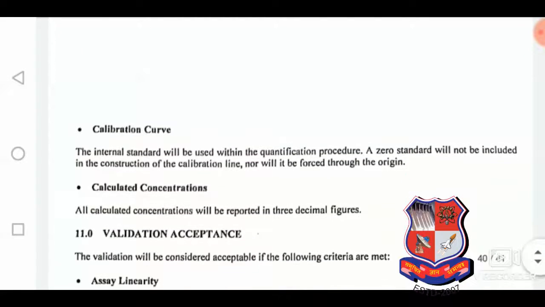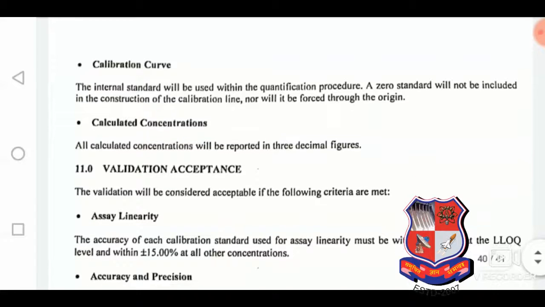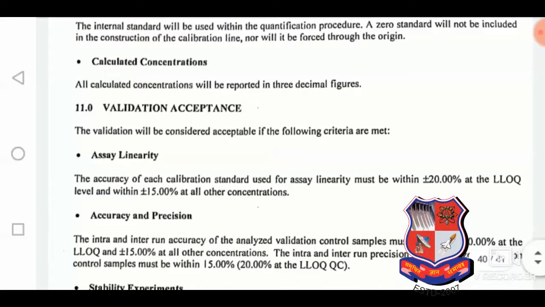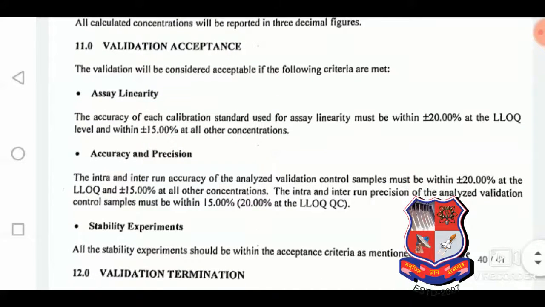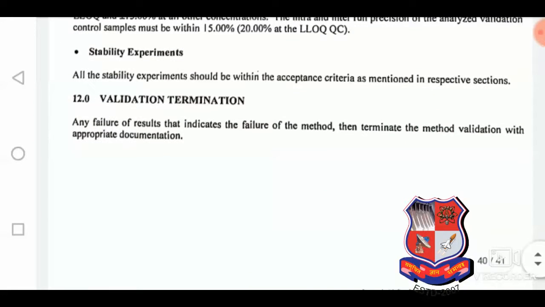Calculations: the calculation of the calibration curve and all that is done within the software. So we have to check that R square is there or not, and all calculations should be reported to 3 decimal points. This is a requirement, because bioanalytical method validation requires higher precision, so a 3 decimal value is required. But in analytical method development or analytical validation, 2 decimal points are used. Linearity is the acceptance criteria for the precision, accuracy, P and A, stability experiment.